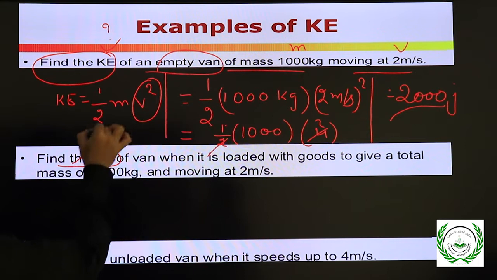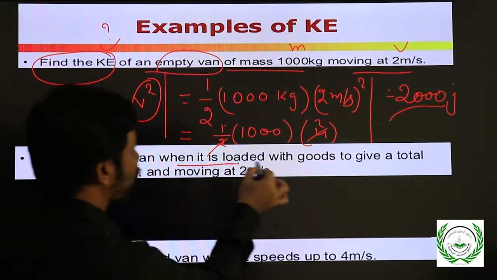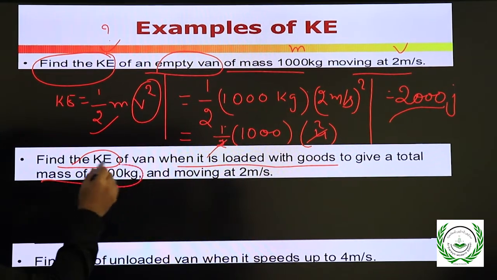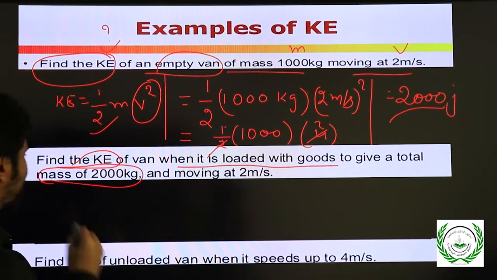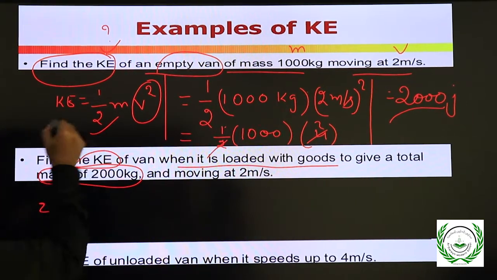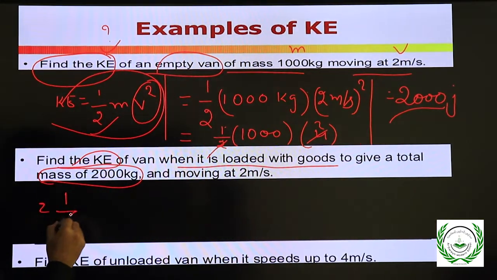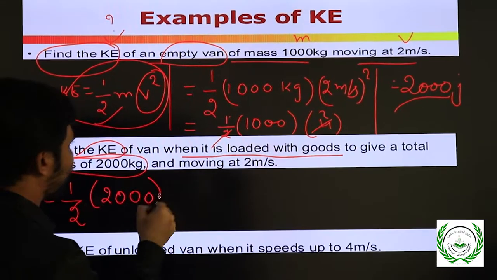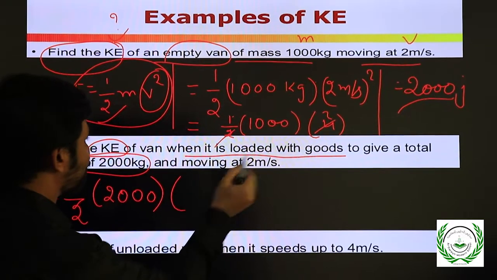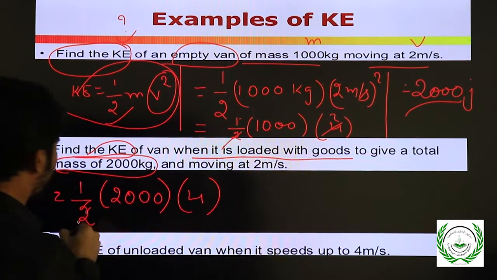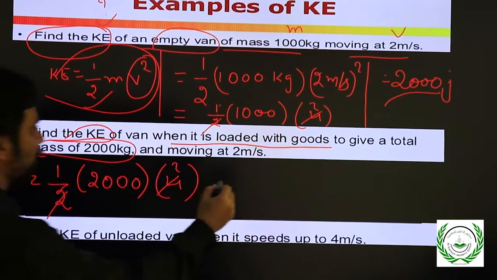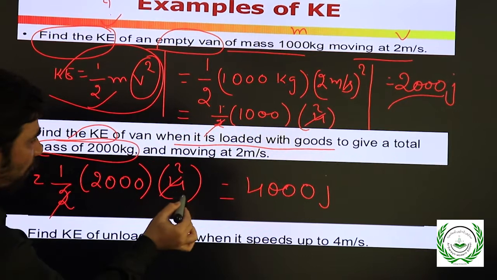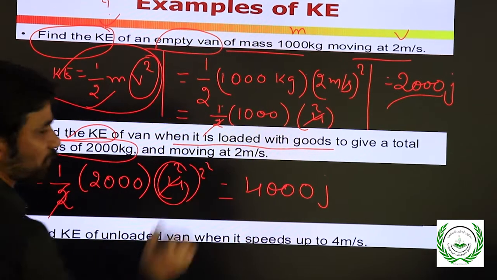Now next, problem number 2. Find the kinetic energy, same formula you are going to use, when the van is loaded with goods to give a total mass of 2000 kg and moving at 2 meters per second. Half mv square. Half, times 2000, times 4, so you will get 4000 joules. How did we get 4 here? 2 square, v square, that's why.